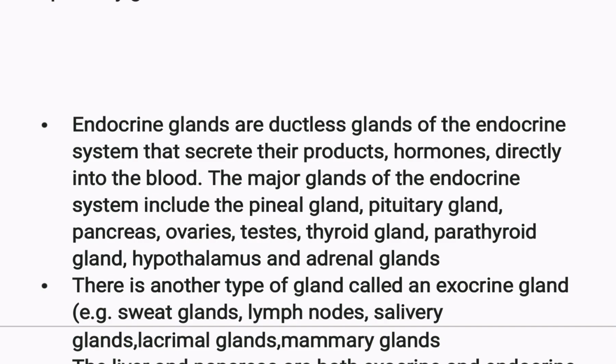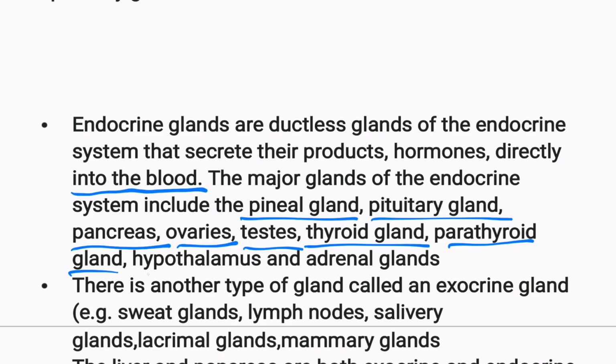Here, endocrine glands are ductless glands of the endocrine system that secrete their products, hormones, directly into the blood. This is the difference: those hormones are directly secreted into the blood. The major glands of the endocrine system include the pineal gland. Remember these: pineal gland, pituitary gland, pancreas, ovaries, testes, thyroid gland, parathyroid gland, hypothalamus, and adrenal glands. These are all the glands which secrete hormones directly into the blood.